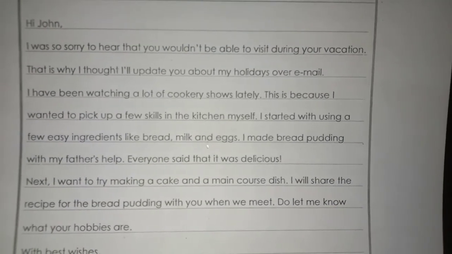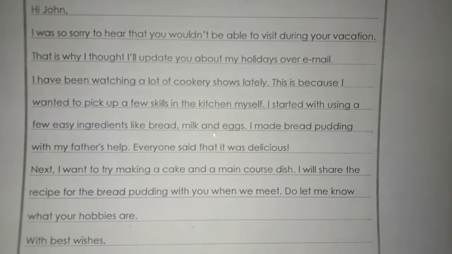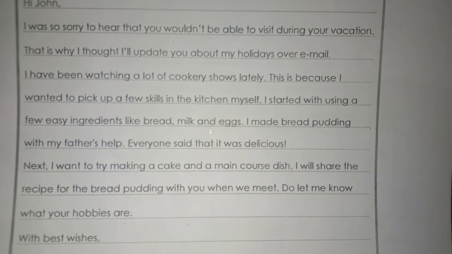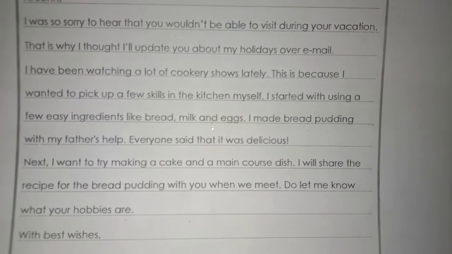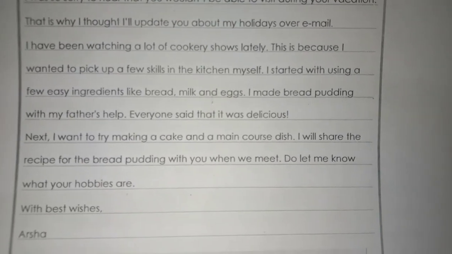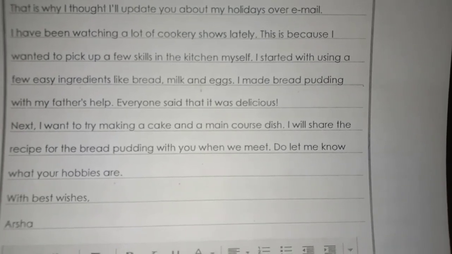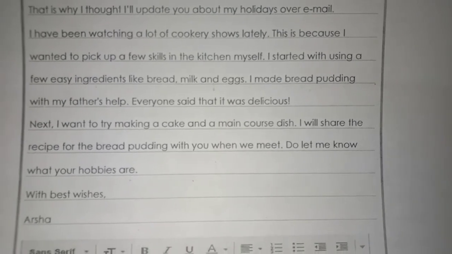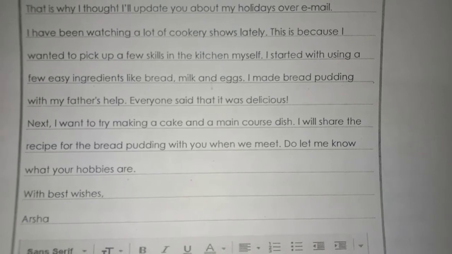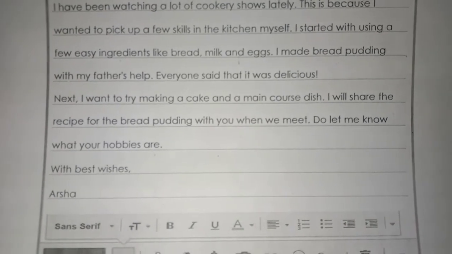I started with using a few easy ingredients like bread, milk, and eggs. I made bread pudding with my father's help. Everyone said that it was delicious. Next, I want to try making a cake and a main course dish. I will share the recipe for the bread pudding with you when we meet. Do let me know what your hobbies are. With best wishes, Arsha. See, children.